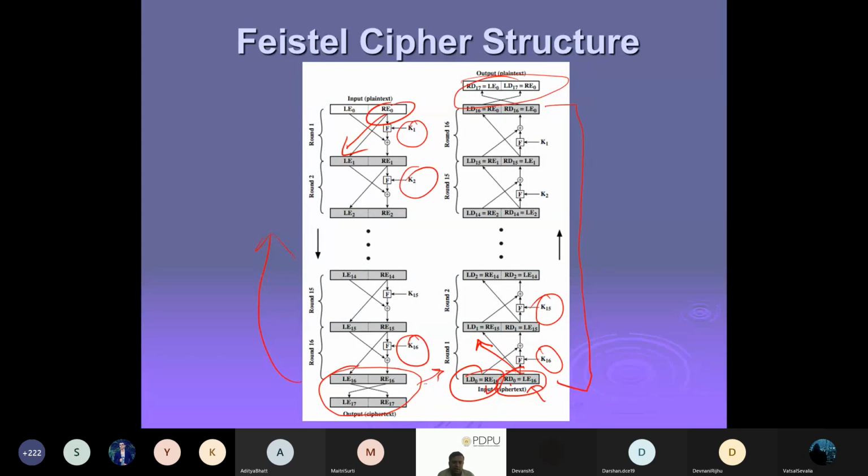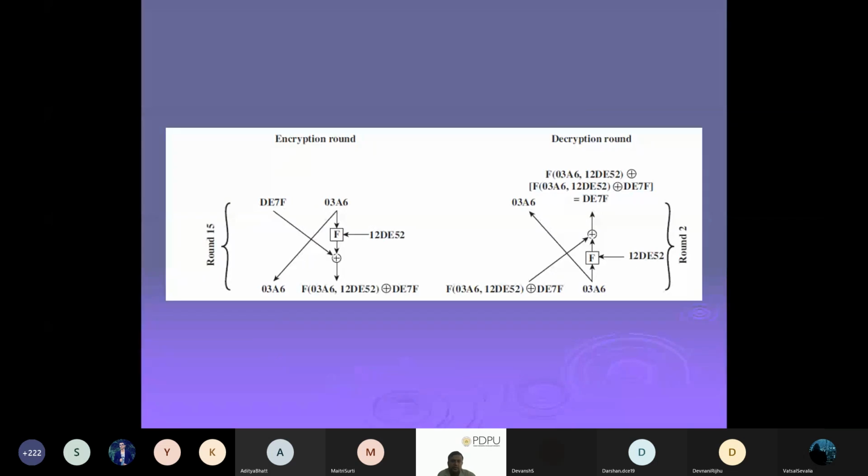The same thing is in networking, the TCP/IP or OSI models. There are 7 layers or 5 layers, and every layer adds to the data in the message, but on the reverse side they go in the reverse way. The same thing will be here in Feistel ciphers. So this is just an example of encryption and decryption.